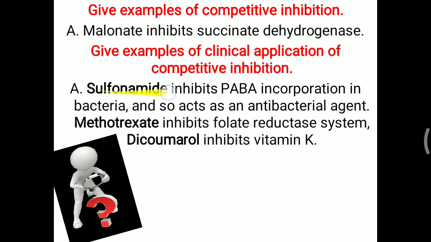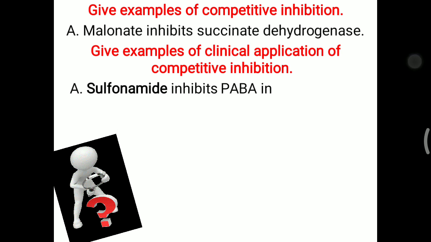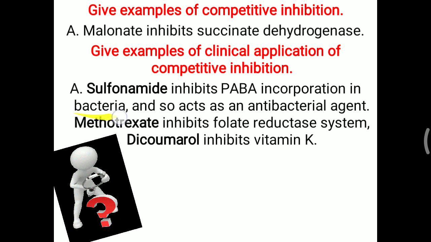Basically sulfonamide, or sulfur drug, is commonly used as an antibacterial agent. So how does it work? Sulfonamide is structurally similar to PABA, para-aminobenzoic acid. This PABA is needed for folic acid formation, and this folic acid is needed by the bacteria for bacterial cell wall formation.